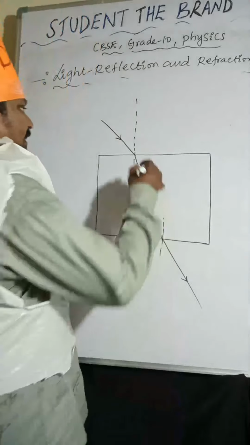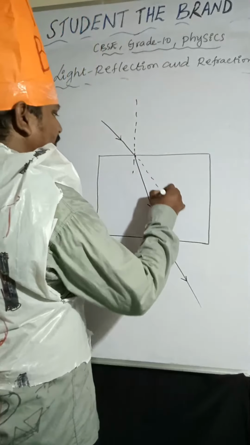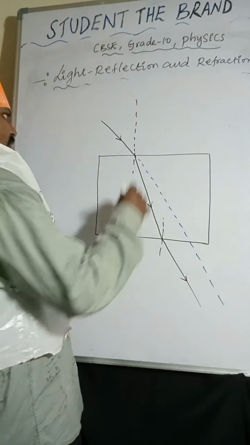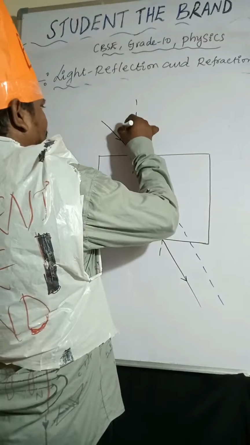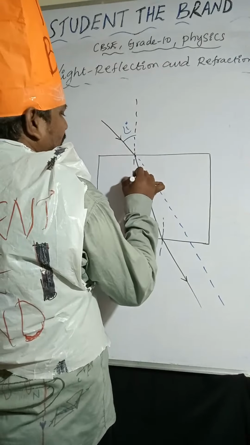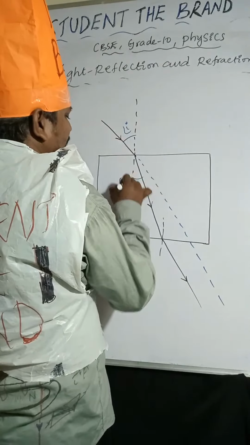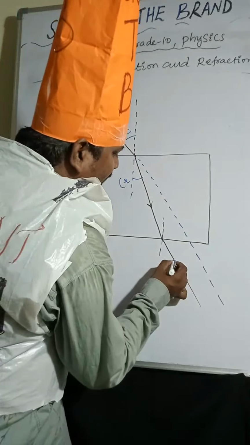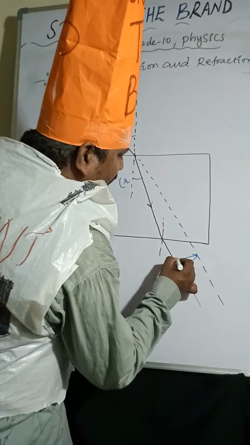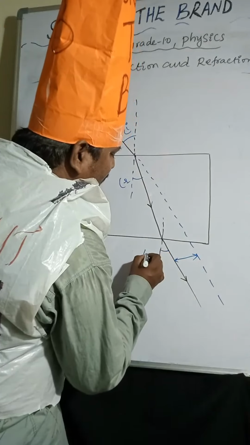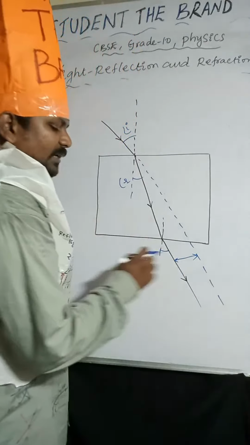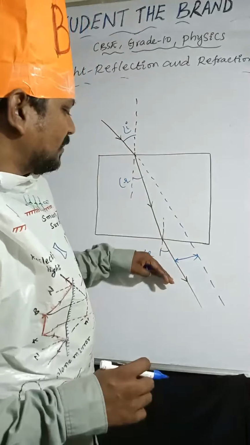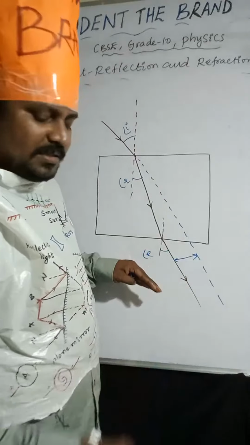If you extend the incident ray, the angle between the incident ray and the normal line is called the angle of incidence, and the angle between the normal line and the refracted ray is the angle of refraction. The angle between the normal line and the emergent ray is the angle of emergence.